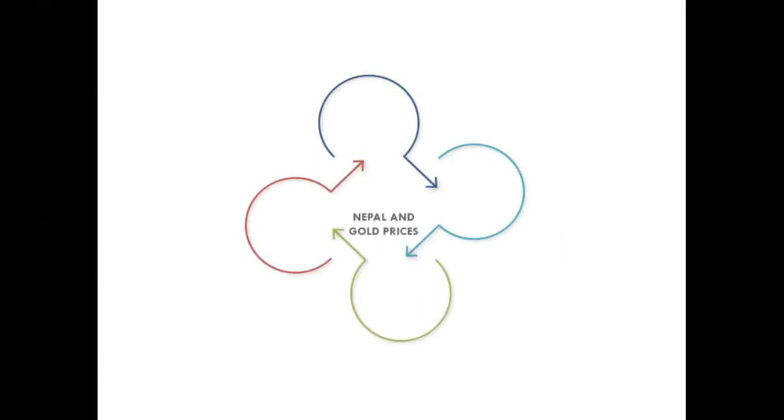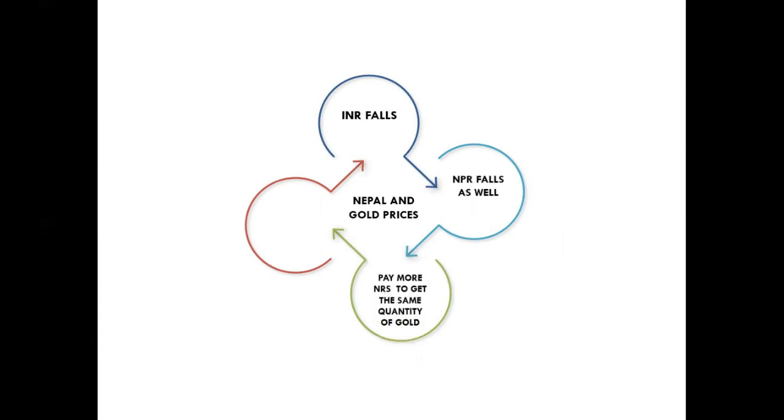Now, as India has to pay more to get the same gold because the Indian currency has devalued, Nepal also has to pay more because NRS has fallen equivalent to the fall in INR. So the gold prices in Nepal are rising here as well. So currency exchange rate is also a factor for the gold price fluctuation.